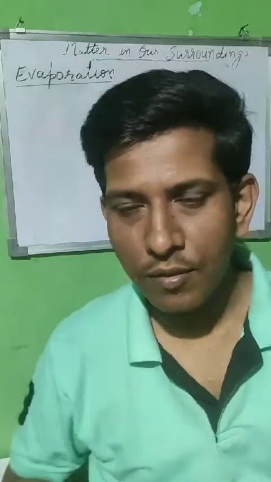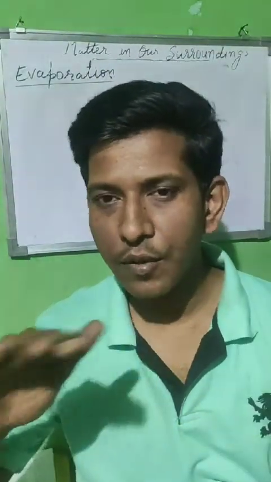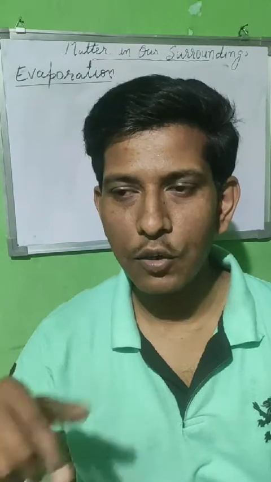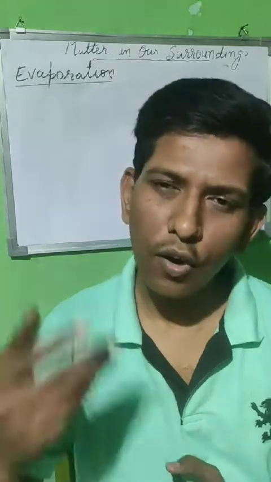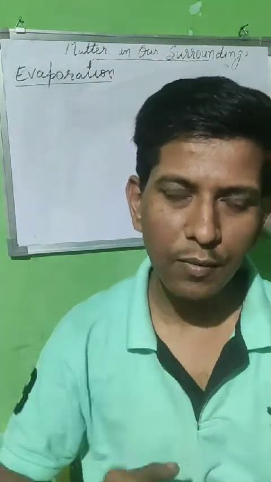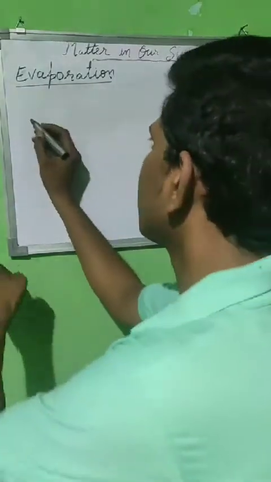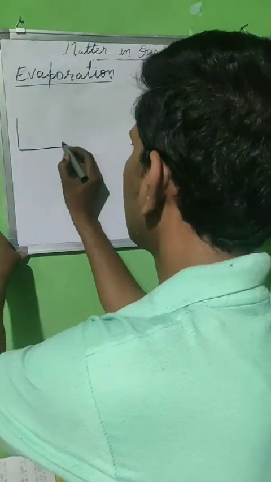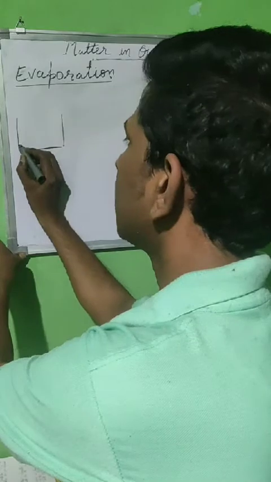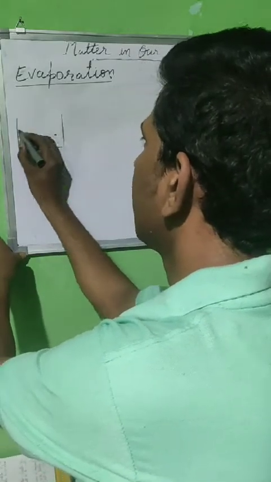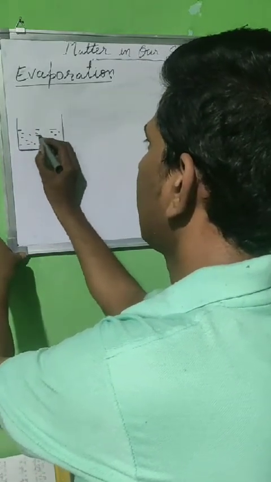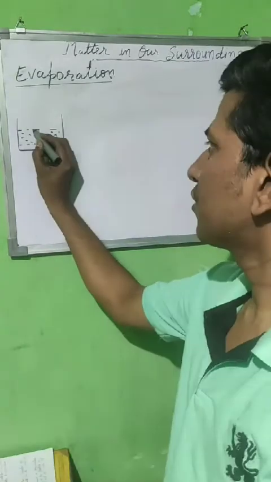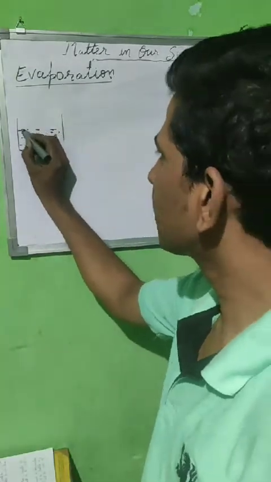What is evaporation? Evaporation is changing liquid into vapor form at all temperatures below its boiling point. It means that suppose we have one container. In this container we have some liquid. Evaporation takes place only from the surface.